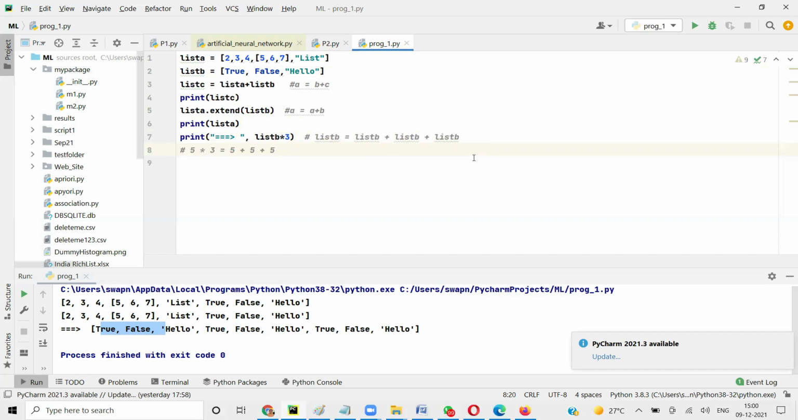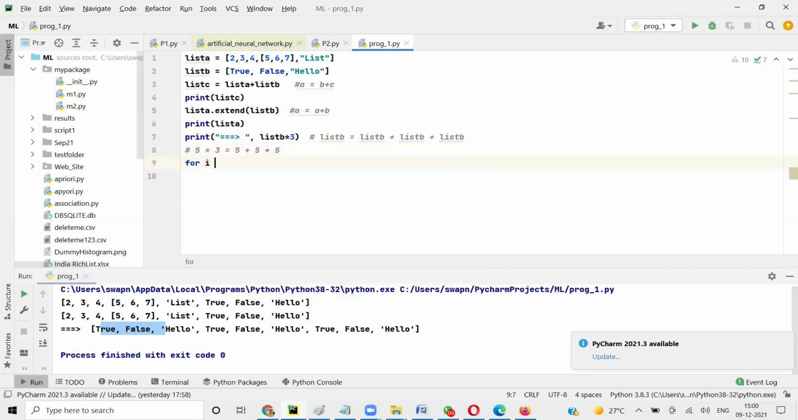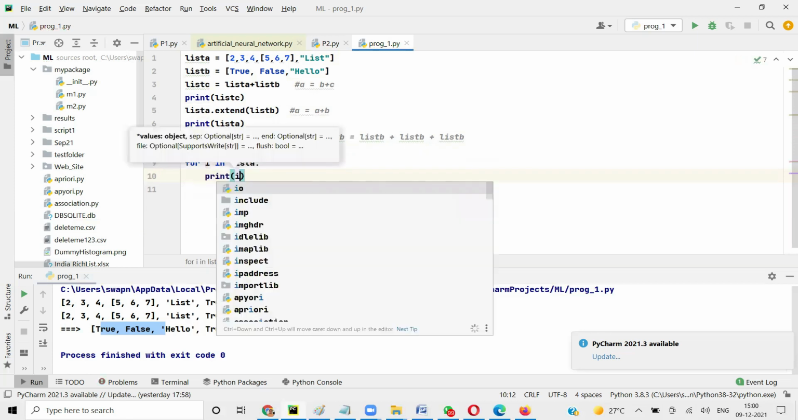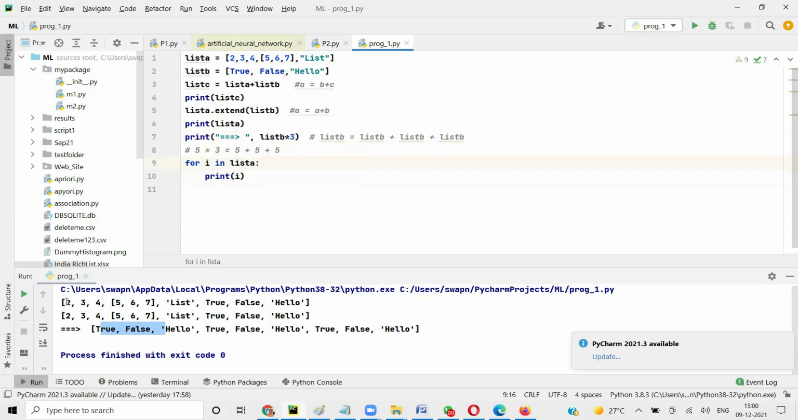So that's the thing. You can iterate through a list just like how you do with a string. You can iterate through this list using a for loop. If I want to read each value, I can say for i in list A. In every iteration, I will be taking each value from the list. So if you print i, first you'll get 3, 2, 3, 4, and 5, 6, 7 together.